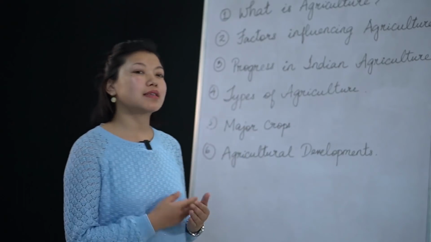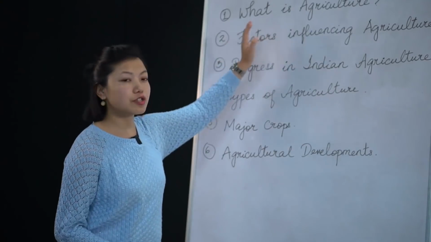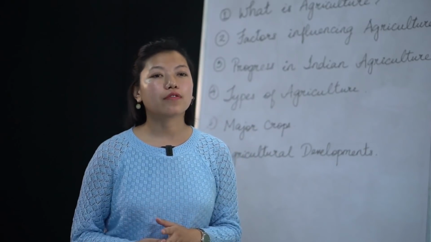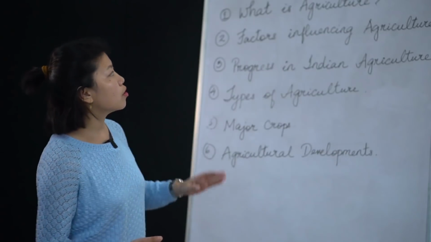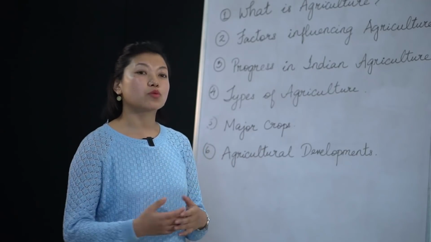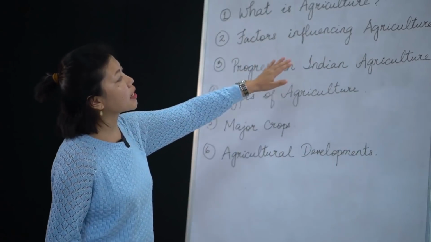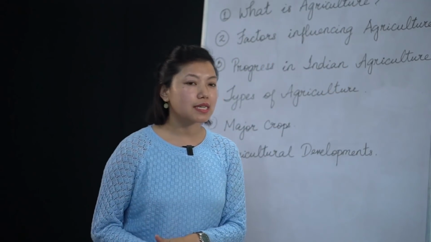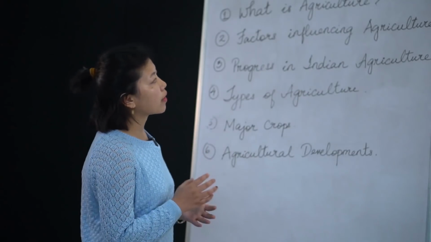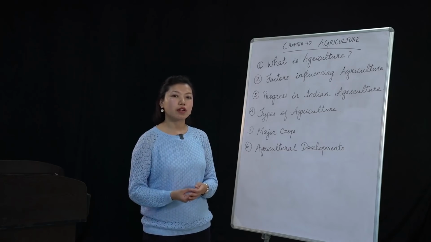Now let me go back. Let's have a quick recap of what we have covered so far. Okay, so what is agriculture? Like I said, agriculture could be in the form of rearing animals, or it could be in the form of growing crops. Okay, so both come under agriculture, and it is very popular. It is widely used in many parts of the country. Now the factors that influence agriculture are climate, soil, and relief, and other factors include transportation facilities and agriculture programs.